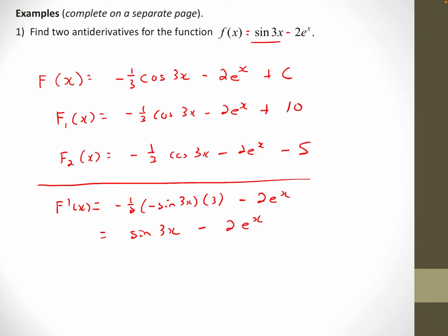Both of those functions will have the same derivative, sine 3x minus 2e to the x, because every time I take the derivative of that constant, I get 0. And so let me just review corollary 3. If two functions have the same derivative, the only difference between them will be that constant at the end. The main part of the function will be the same, but the constant could be different.